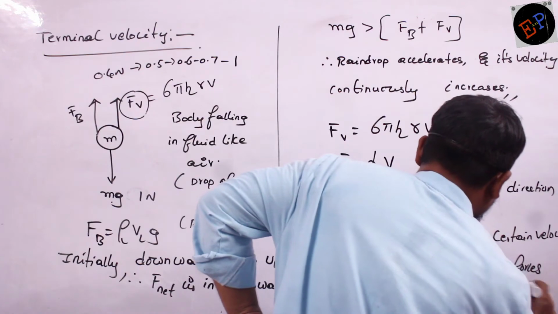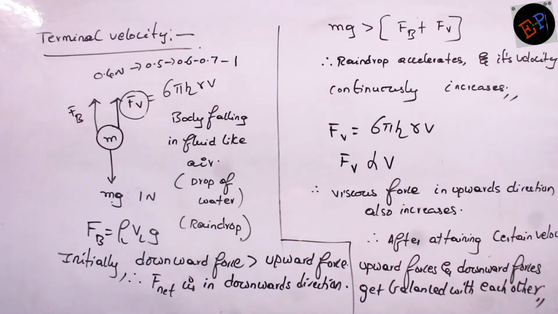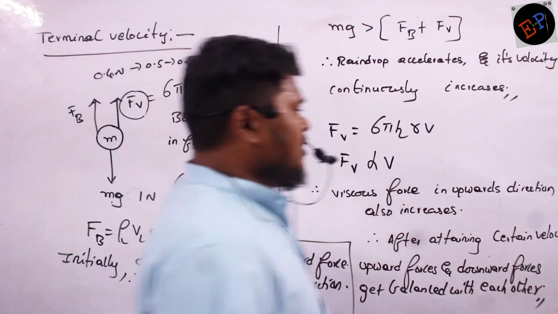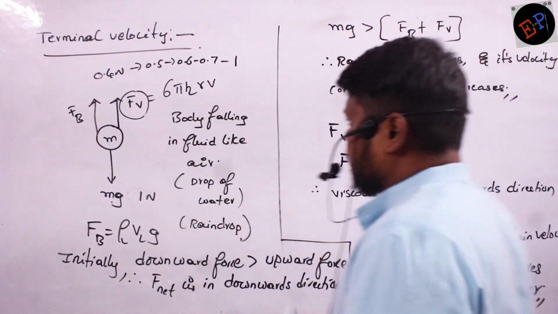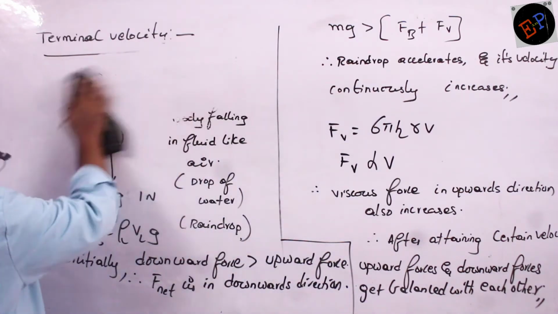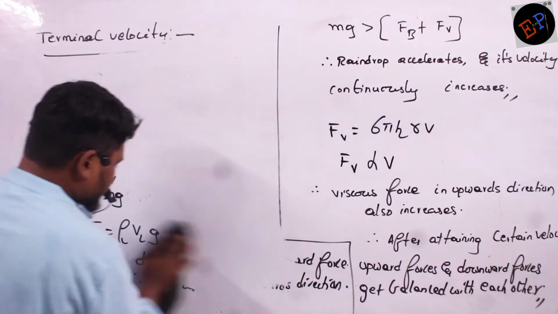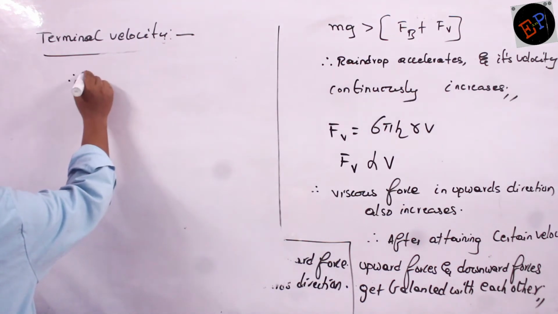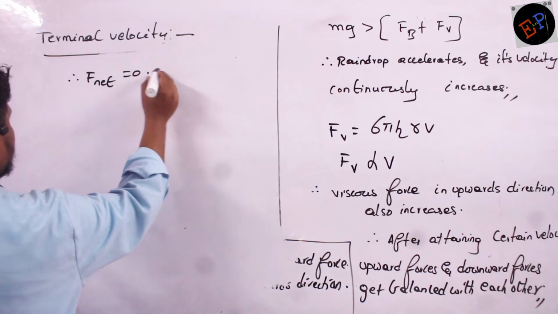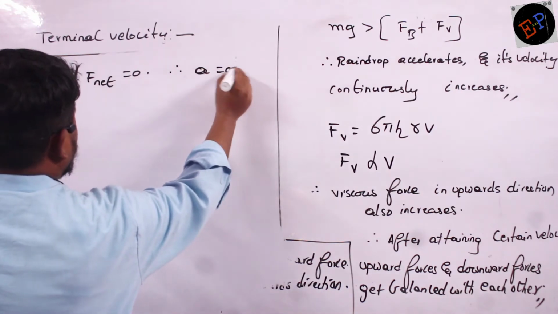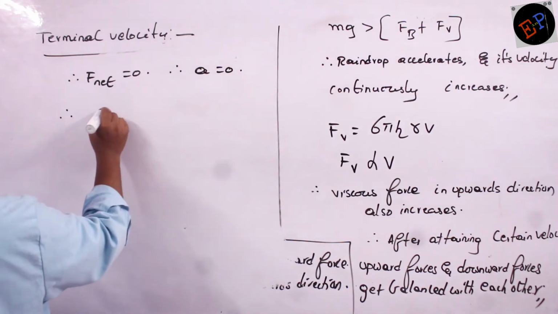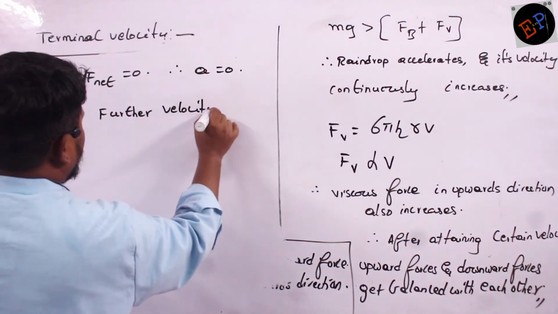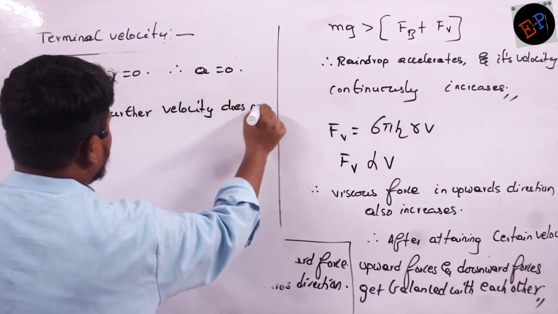Okay, no? If these forces get balanced with each other, what happens to the net force? Net force becomes 0. Okay, ma? Therefore what happens? Therefore net force F net becomes 0. Therefore acceleration is also 0. Therefore further velocity does not increase.